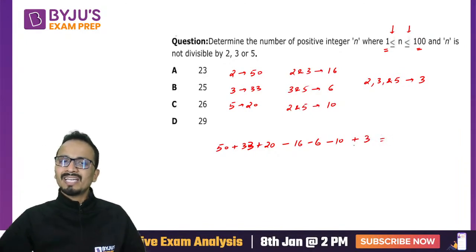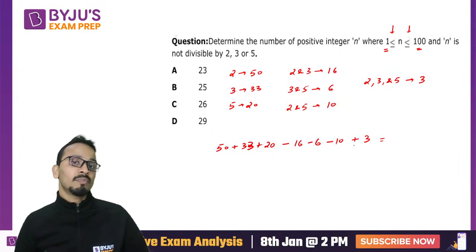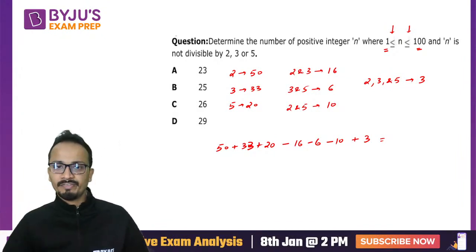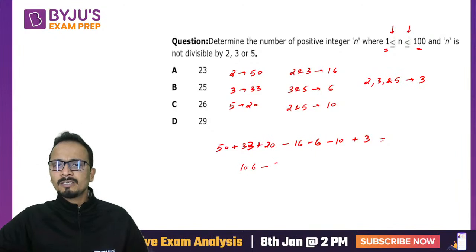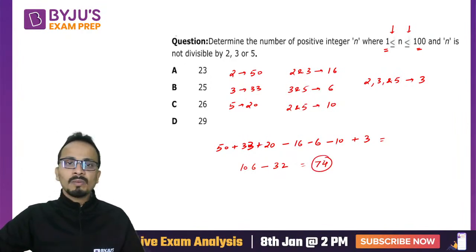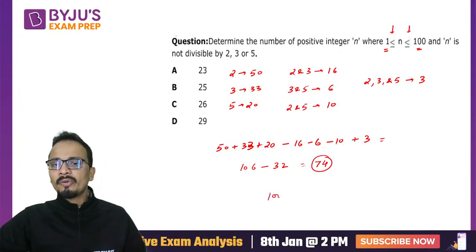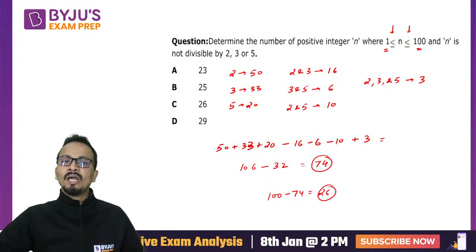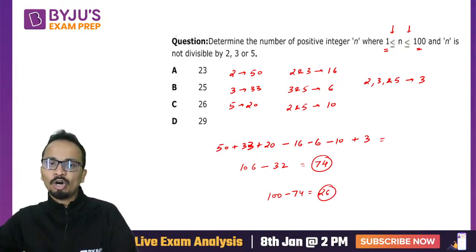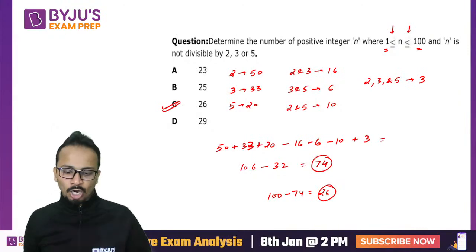So this will give you the number of numbers which are divisible by either 2 or 3 or 5. Okay, so solving this, 106 minus 32, and that is equal to 74. So 74 numbers are either divisible by 2, 3 or 5. So 100 minus 74, that is 26 numbers, will not be divisible by 2, 3 or 5. So answer will be option C.